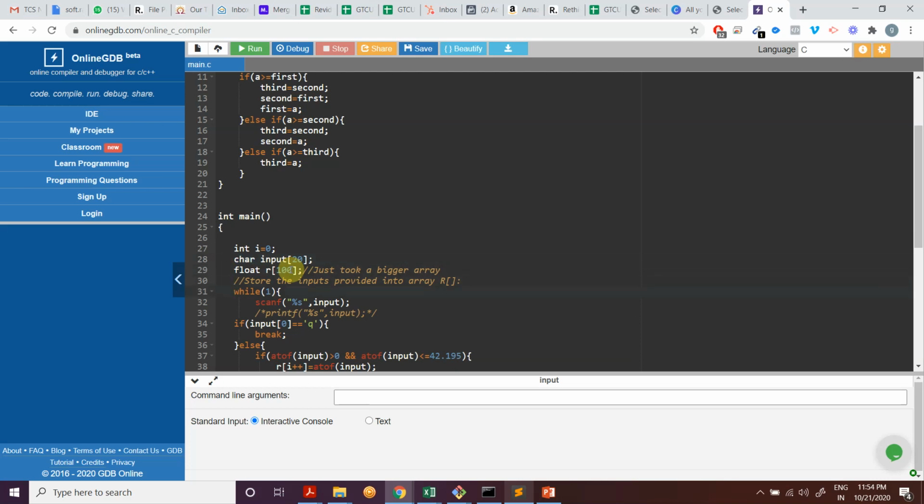So understand these three variables are declared. One is i, which is 0, an integer, then there's a character defined, input. It's an array, a character array, input of length 20, and then float is also an array of 100.